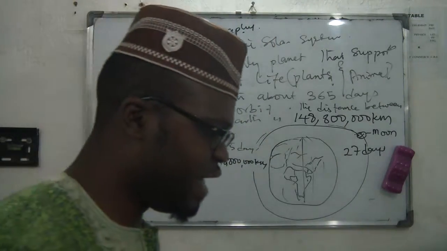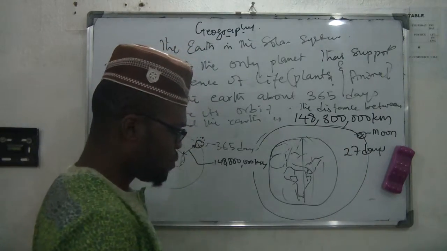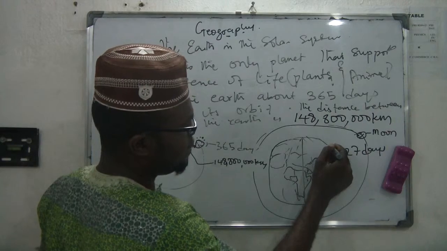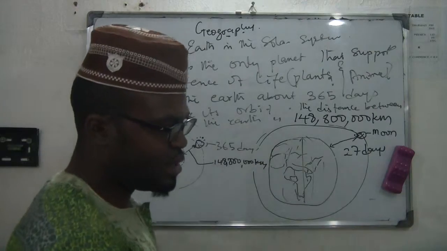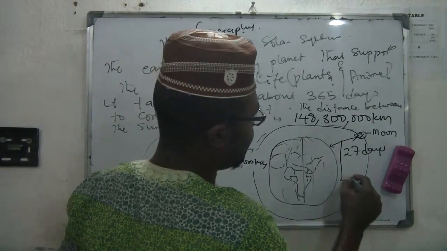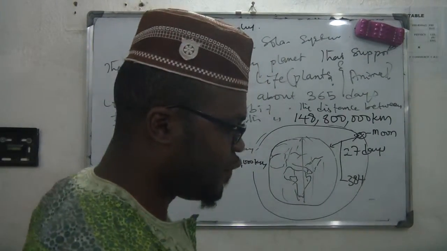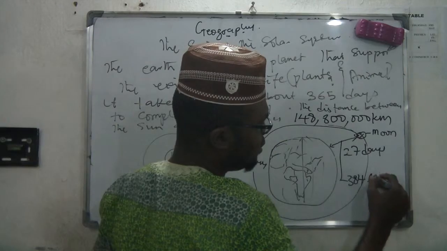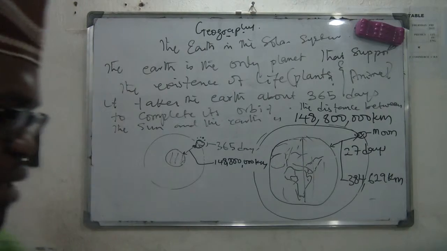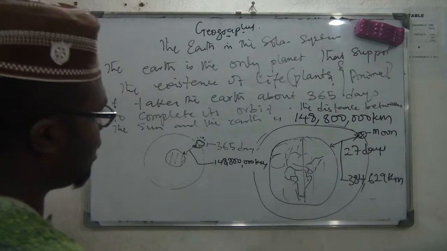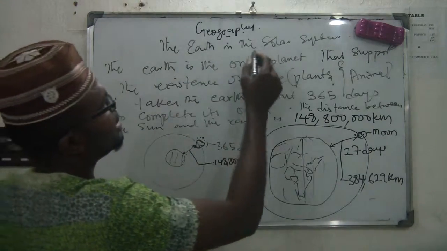The distance of the Earth from the Moon, the distance of this Earth from the Moon that is revolving around it, is 384,629 kilometers. So these are the very important facts you need to know about the Earth as a planet in the solar system.